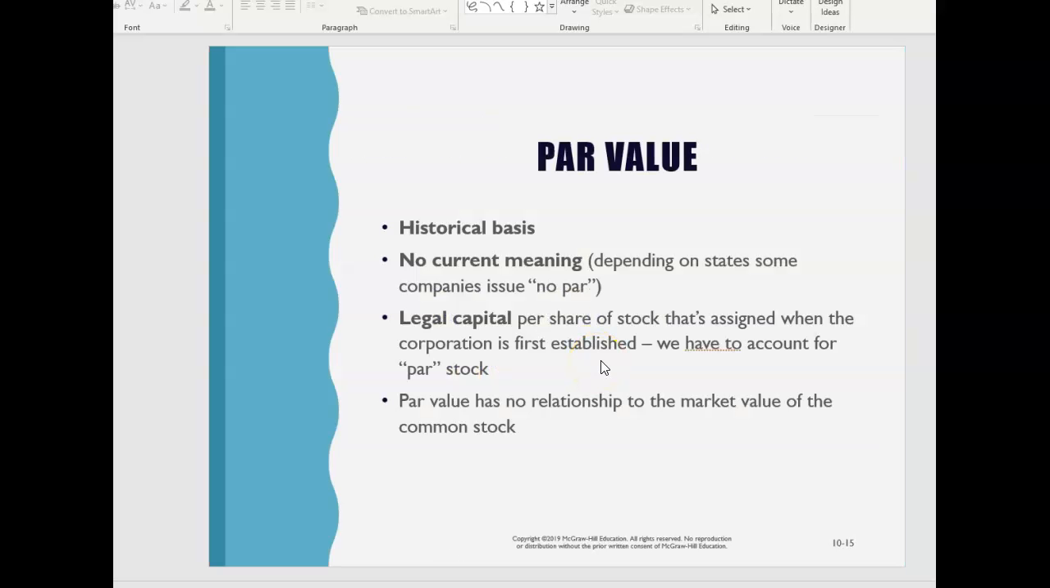All right, now we have to talk about par value. Let's talk about what this term par value means when we talk about stocks. One, this is a historical concept. If we go back to the Great Depression, there were people walking around the country selling stocks that really had no value.